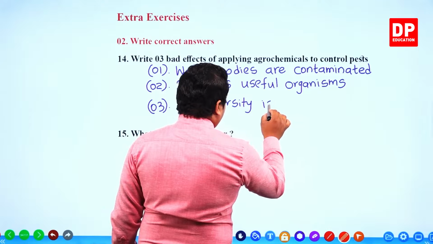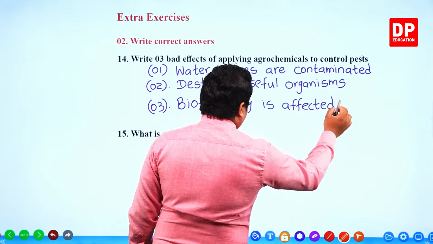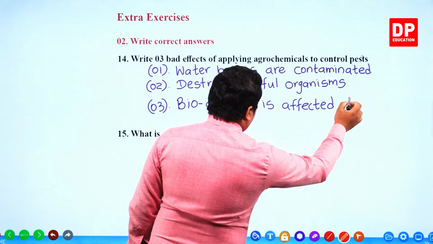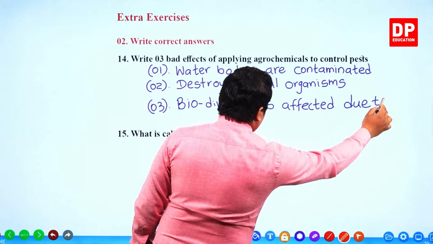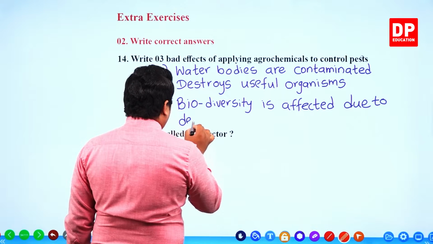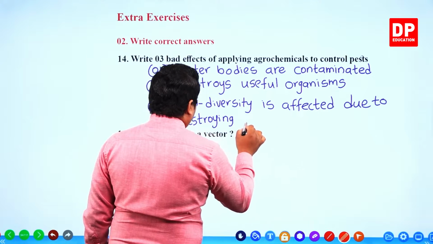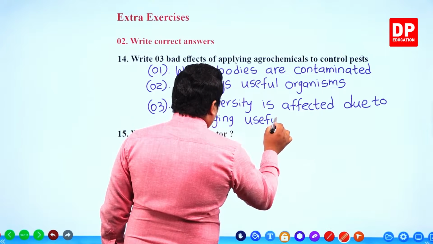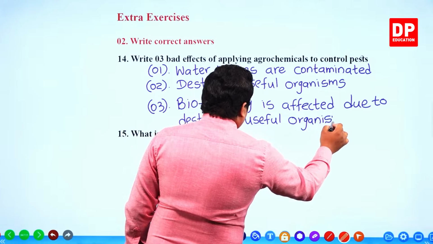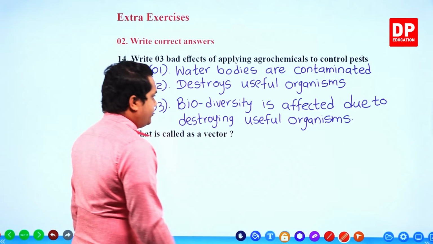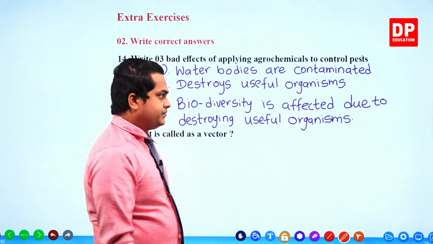Biodiversity is affected due to destroying useful organisms.